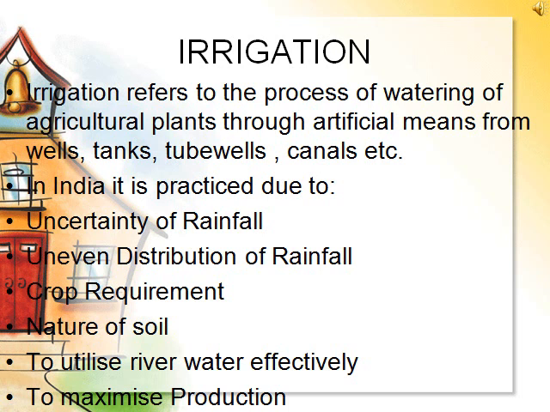Next point is to utilize river water effectively. Many rivers in India are not perennial and carry insignificant flows. The rivers of central and southern India have water for the 4 months of monsoon rains and remain largely dry during the 8 months of the year. Therefore, to effectively utilize the water of these rivers, means of irrigation has to be used.